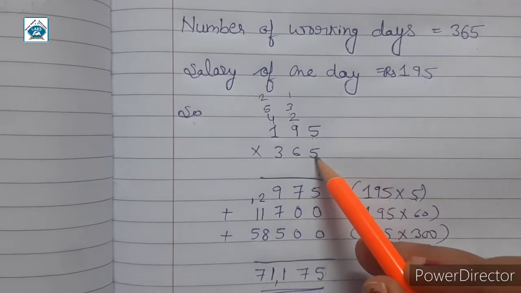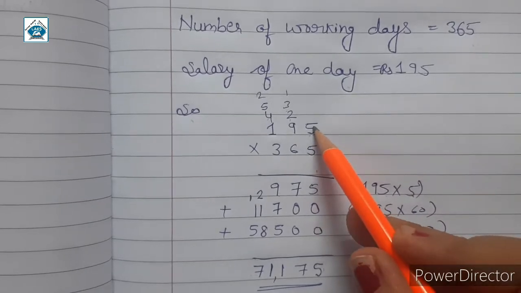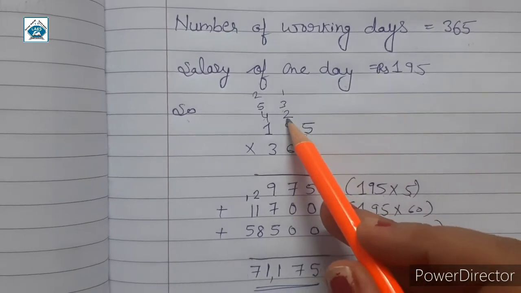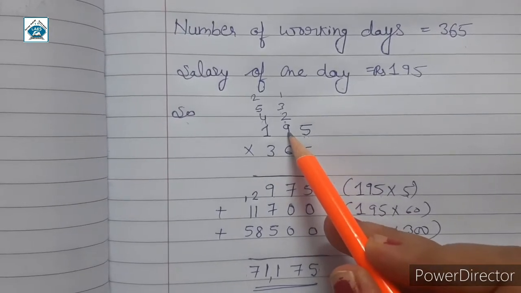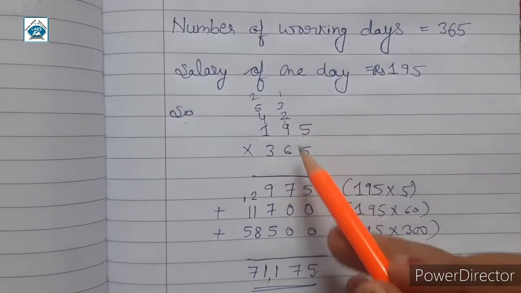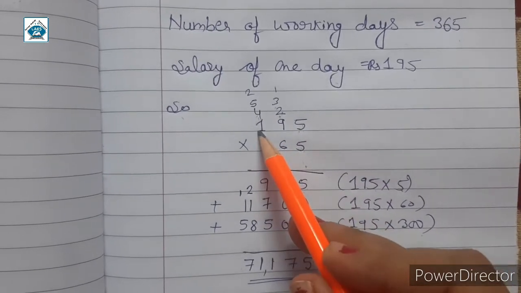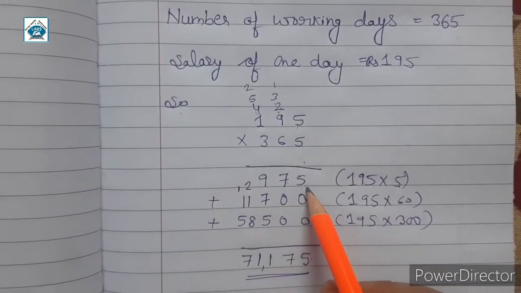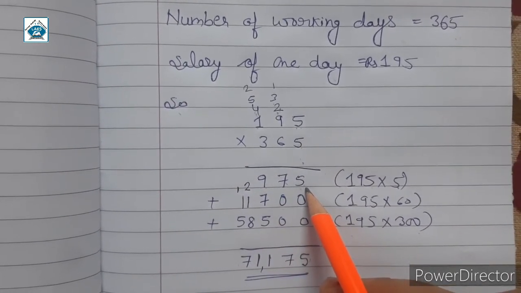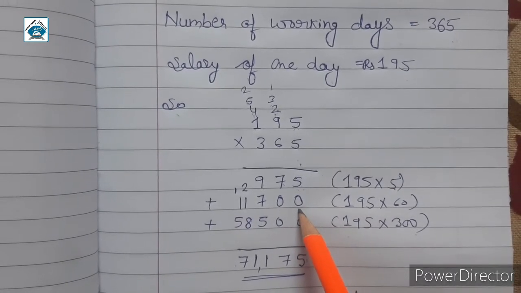First multiply 195 by 5. 5 5s are 25, 2 will be carried, and here 5. 5 9s are 45 plus 2 is 47, 7, 4 will be carried. 5 1s are 5 plus 4 is 9. 975. And then write 0.